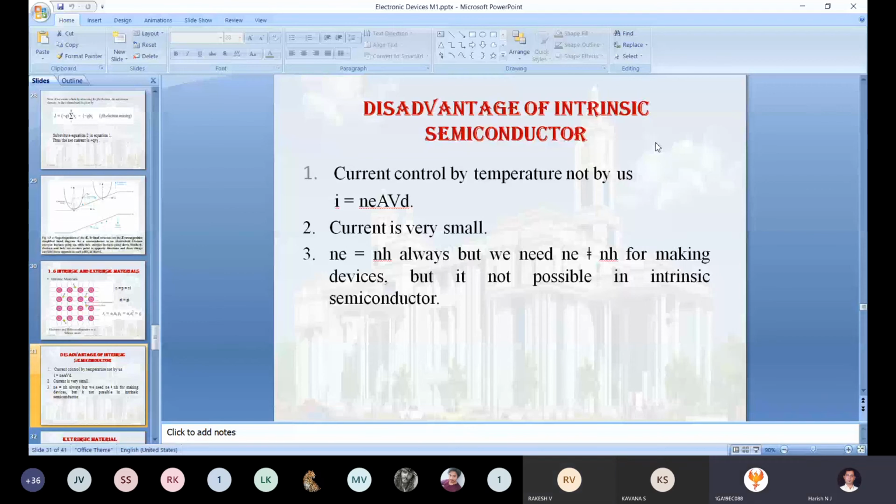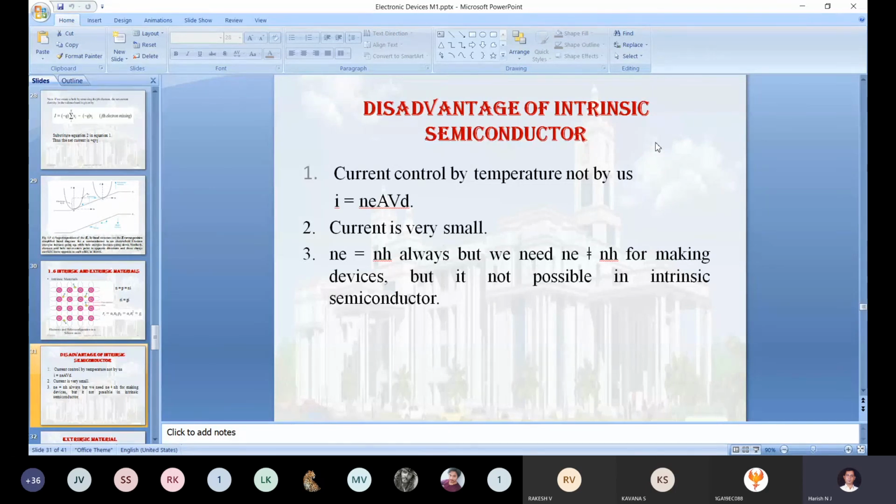Excluding this topic, sir, which one is better? Intrinsic, extrinsic, N type or P type, sir? Anything is fine, both are the same, but with respect to speed and with respect to current, I will conclude in the next class. But since you asked, I will give a small hint.